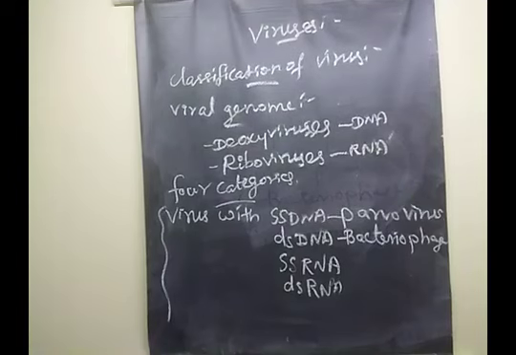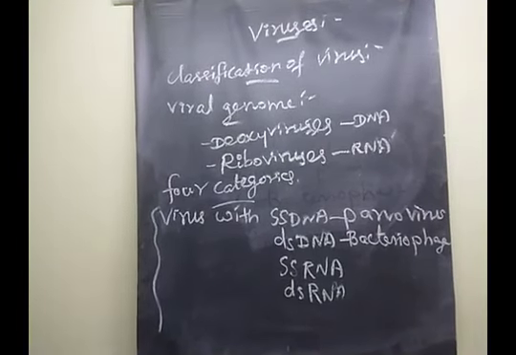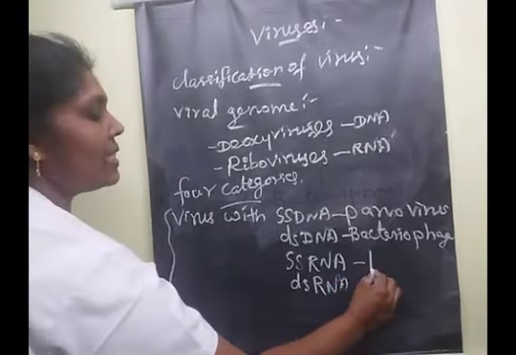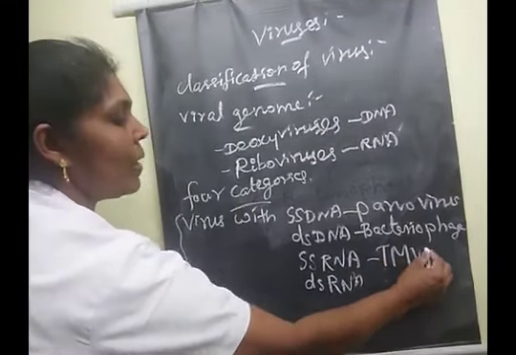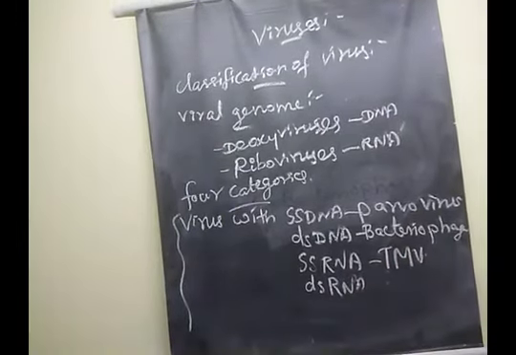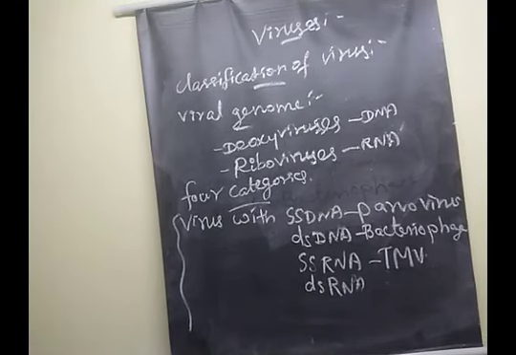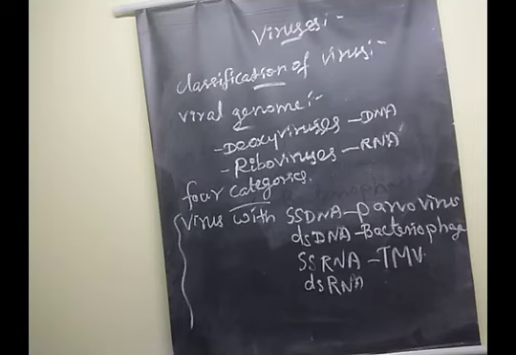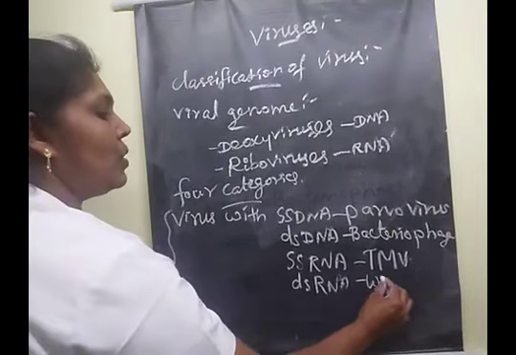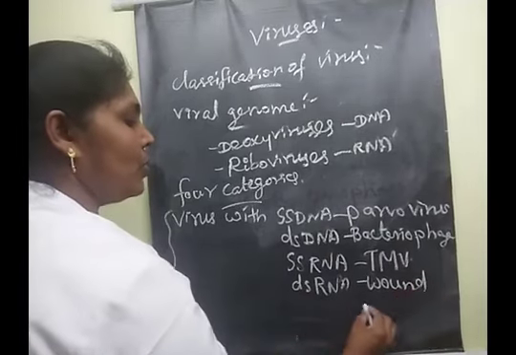Then single-stranded RNA. One example of this virus is tobacco mosaic virus. The next one, double-stranded RNA, is wound tumor virus.